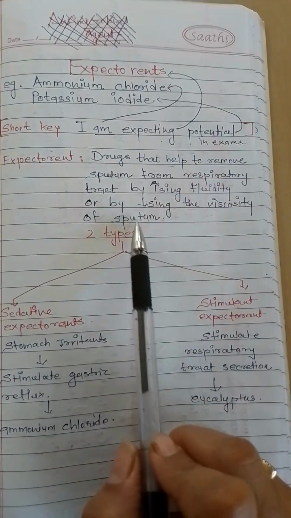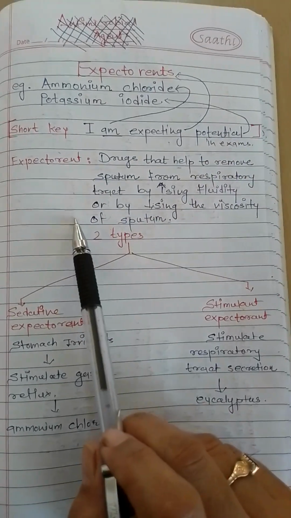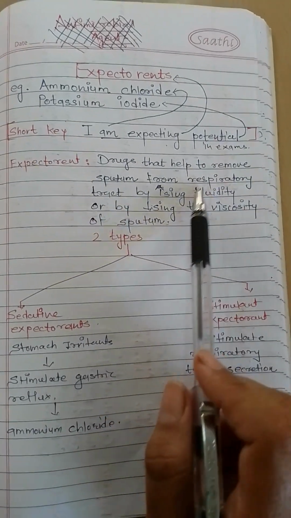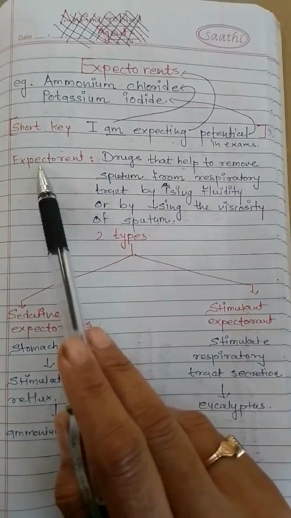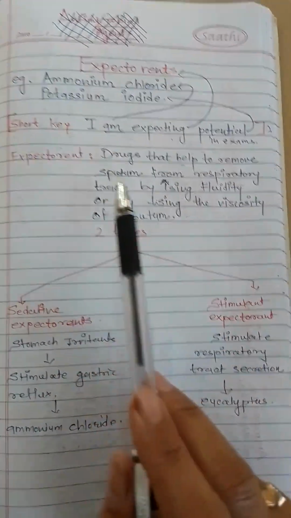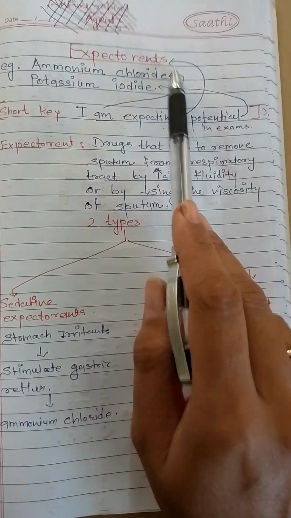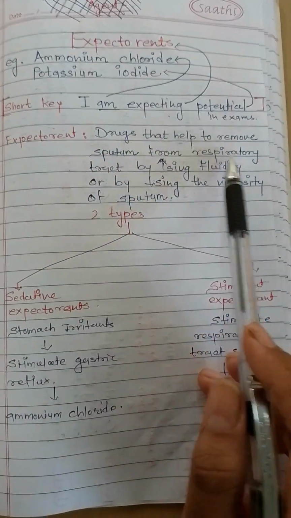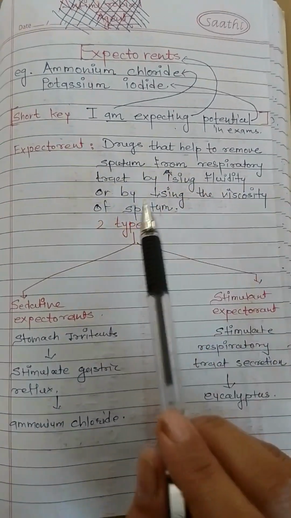Thick sputum, its viscosity is reduced and its flowing capacity is increased using these two compounds. That's why these agents are known as expectorant. They are relieving our respiratory tracts from viscous sputum.